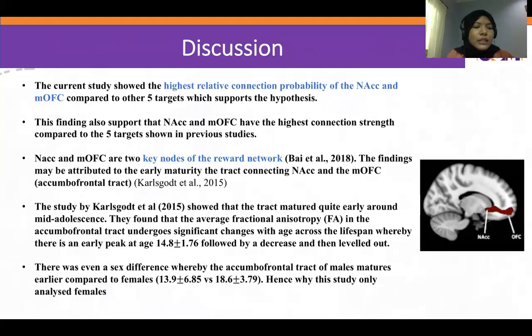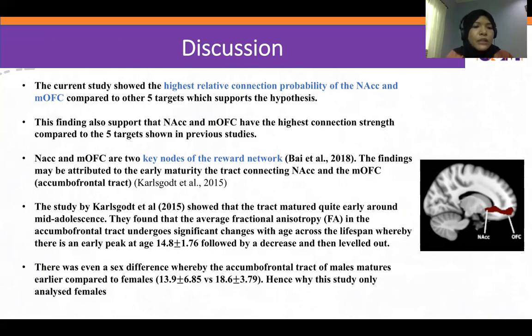So the discussion is basically that the current study showed the highest connectivity of the NACC and MOFC compared to other targets, which supports the hypothesis, and this finding supports that NACC and MOFC have the highest connection strength compared to the 5 targets. NACC and MOFC are 2 key nodes of the reward network. The tract connecting NACC and MOFC was even distinctively characterized by Cascio et al. as the accumbofrontal tract. And the finding of this study may be attributed to the early maturity of this tract.